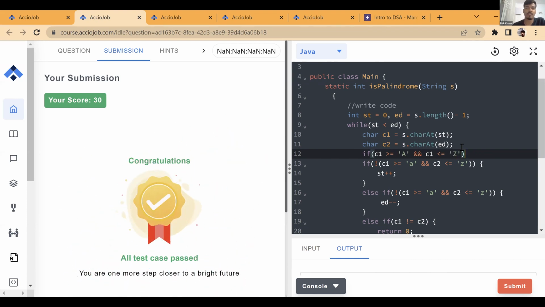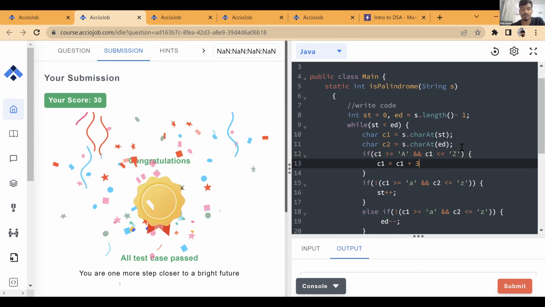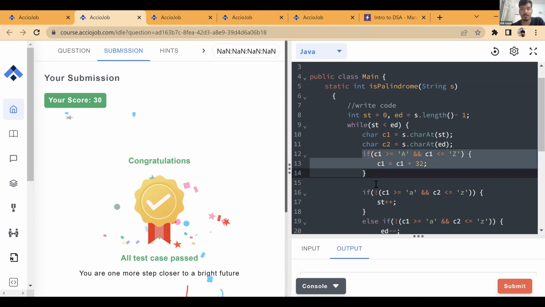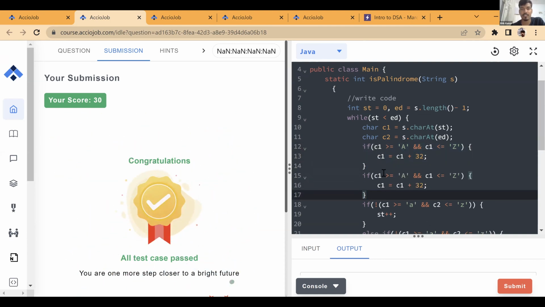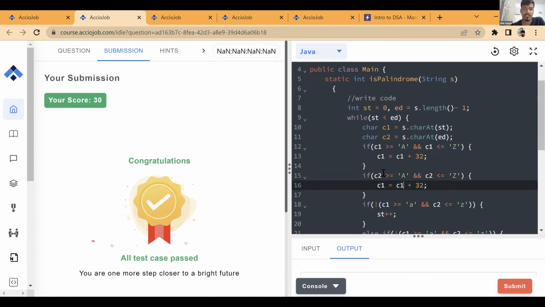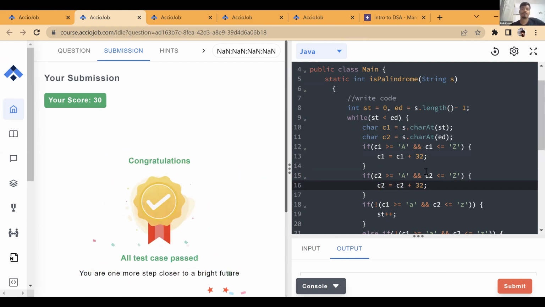So now it is capital, we just have to convert it into lowercase. How do we convert any capital character into lowercase? By adding 32. Same thing you can do for C2. So now this character would also get converted to lowercase. Done.